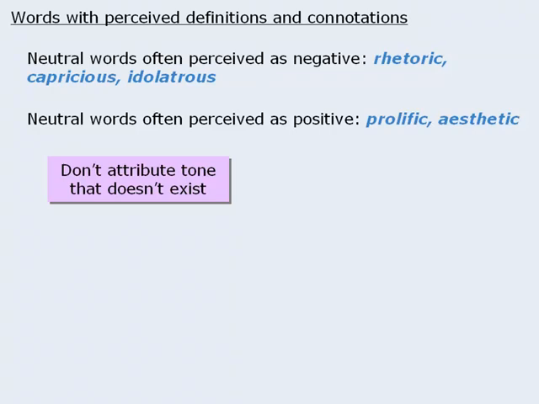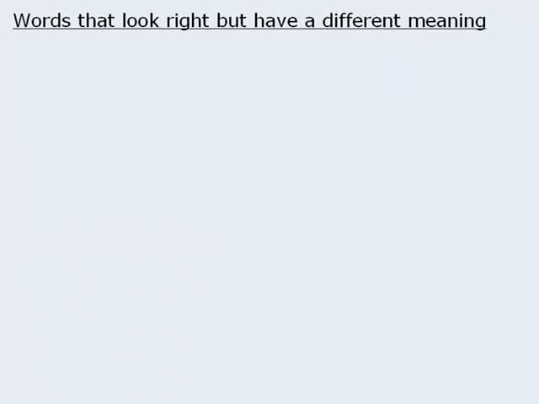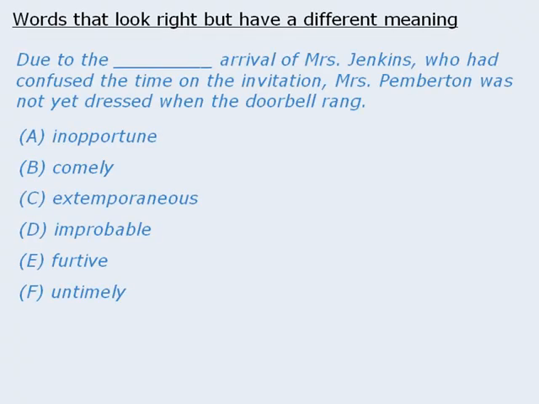Alright, moving along. Another kind of trap answer involves words that look right, but have a completely different meaning from what we might expect. These traps typically involve words that are especially difficult or uncommon. Consider the following example. This sentence is all about timing, and we probably won't have a hard time predicting a word such as early. However, we might run into trouble if we don't know what all of the words mean